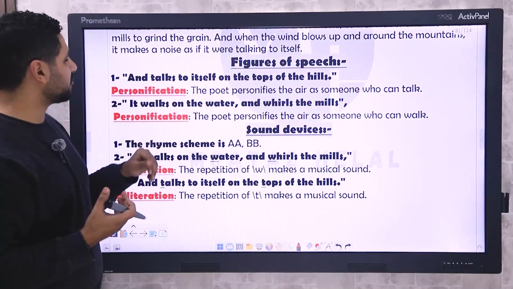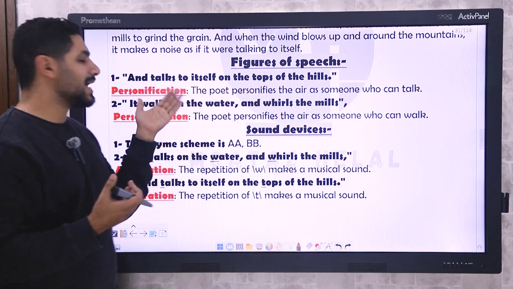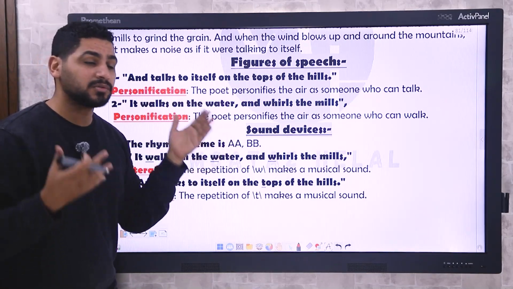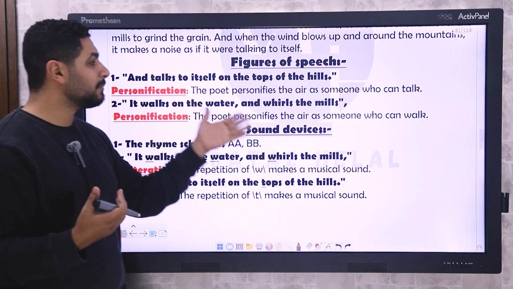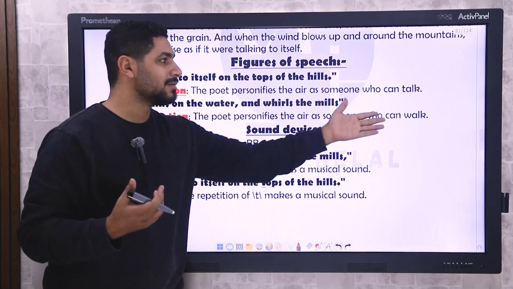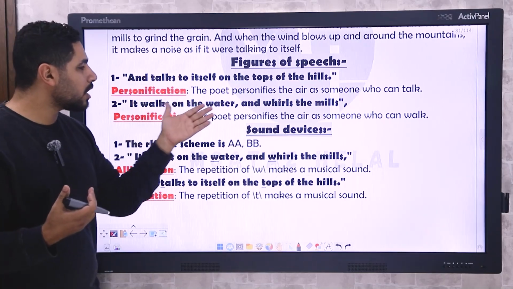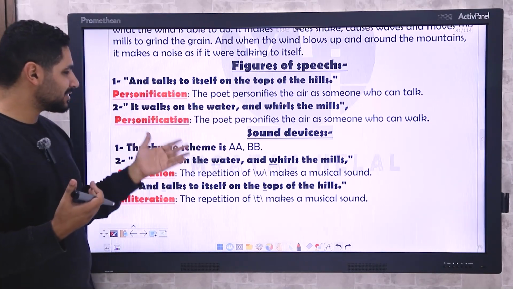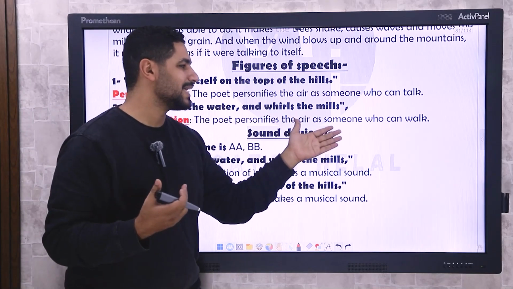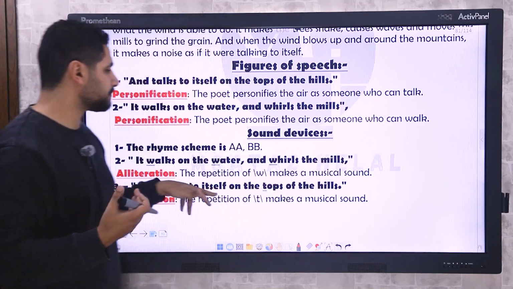And these are the figures of speech: talks to itself. Actually, the air cannot talk. The wind cannot talk. And this is why the poet personifies the air as someone who can talk, and it talks to itself and it walks on the water. That's a personification because the poet personifies the air as someone who can walk.